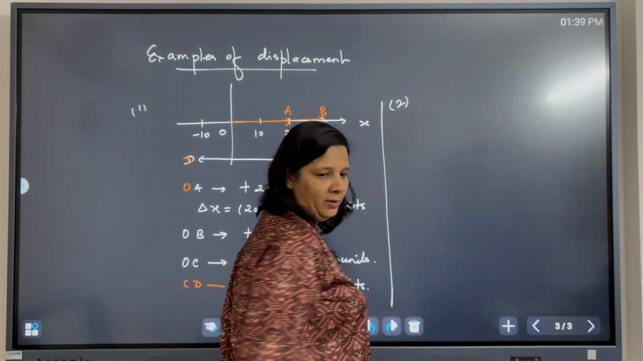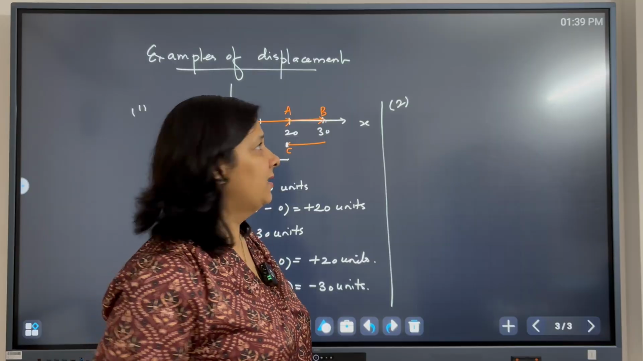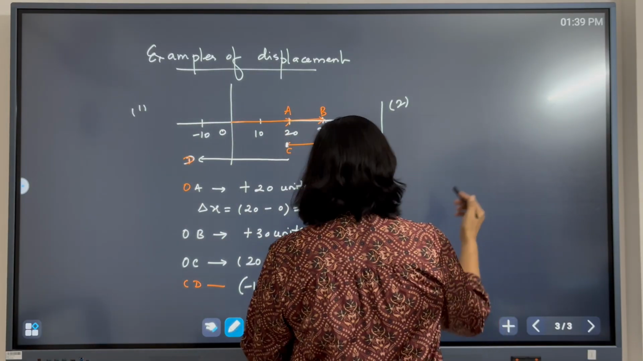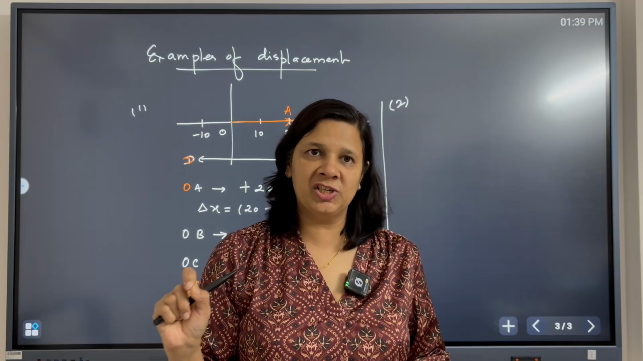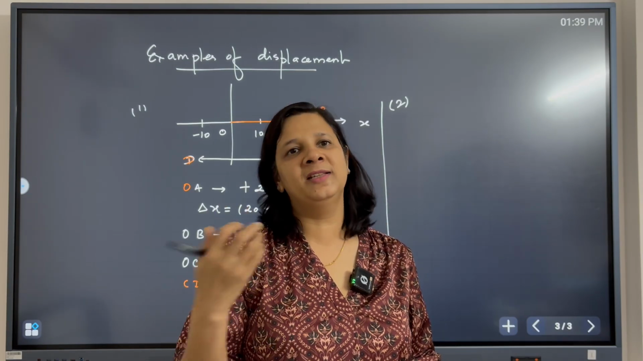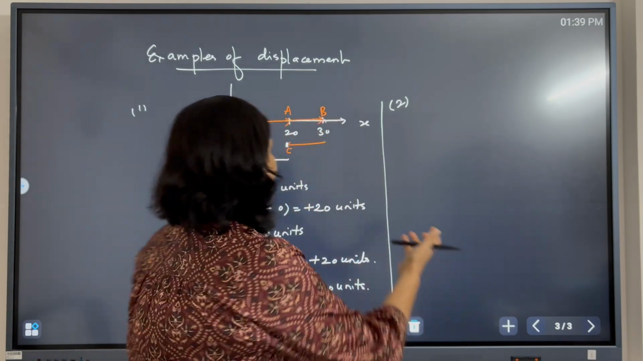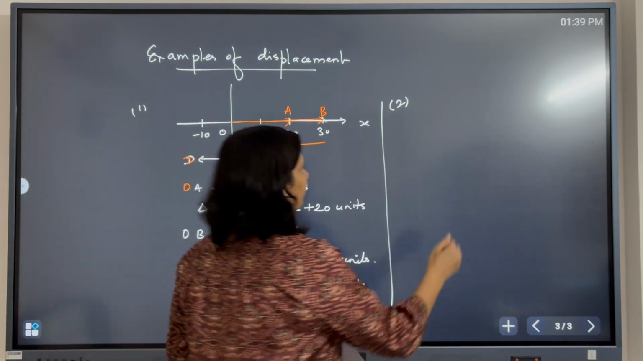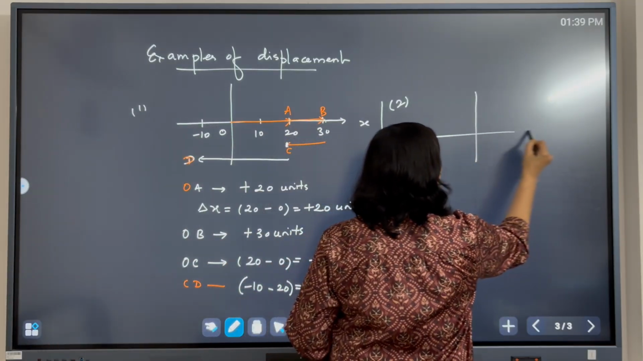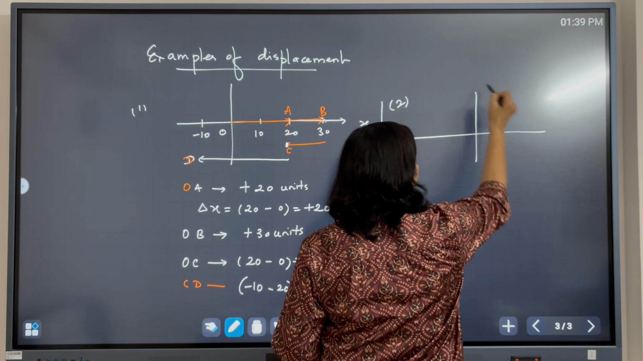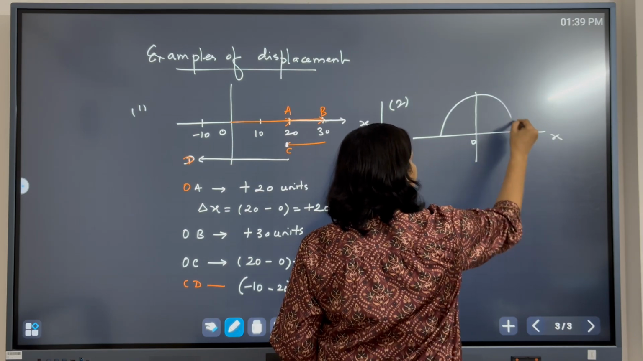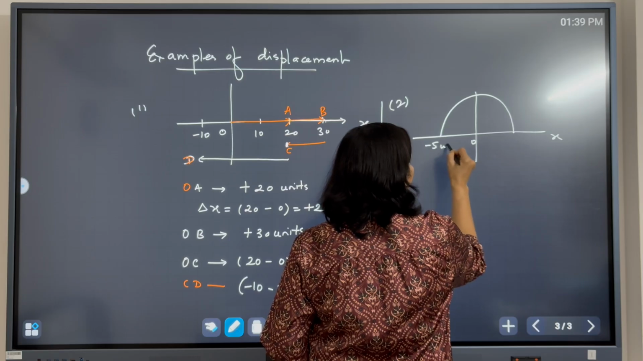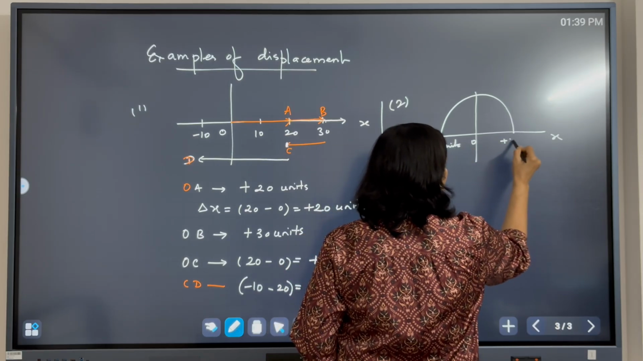Okay? Let us take another example, again, the semicircular path. Only in the cases when the object is not changing direction, the magnitude of distance and displacement will be the same. I think that is obvious from these examples. Now let us take, this is x direction. The object is moving in a semicircular path. Minus 5 units. This is plus 5 units.